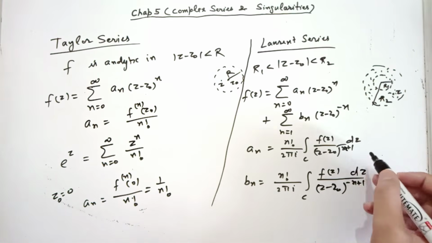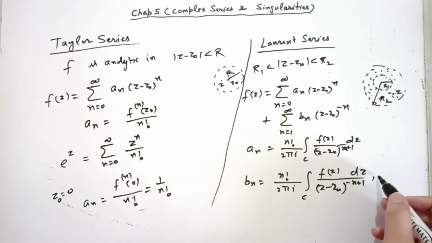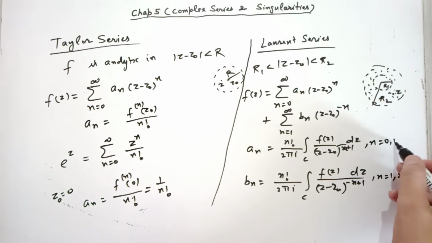This is plus n plus 1, and this is minus n plus 1. Here n goes from 1, 2 and so on. Here n starts from 0.